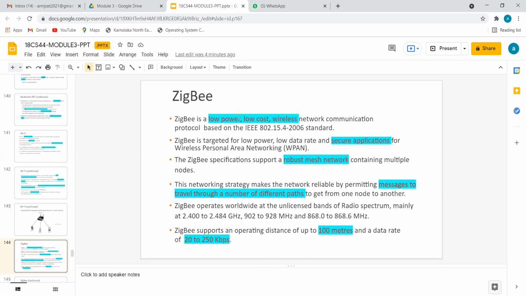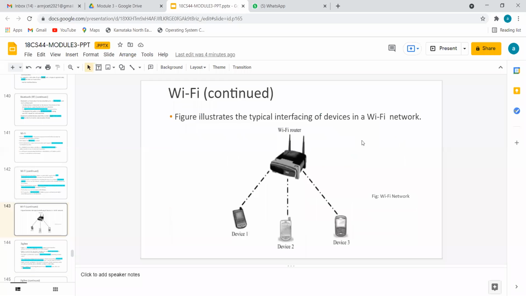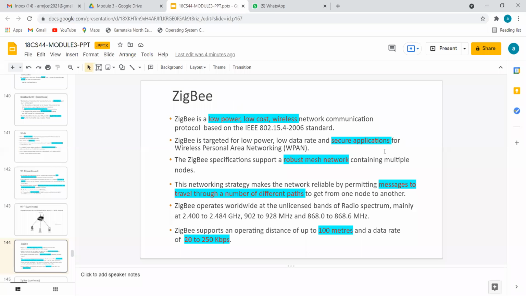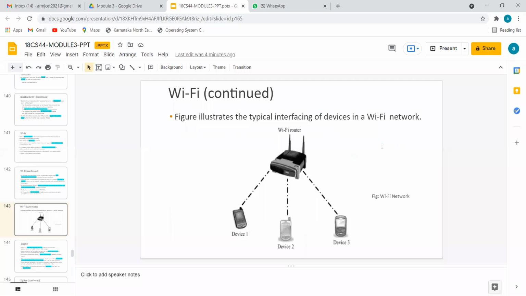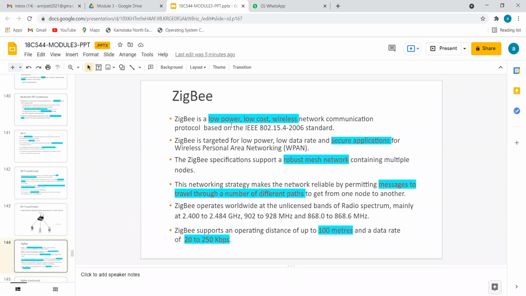Next one is the Zigbee protocol. I hope you can get a question on this because it's important. It's the last one, Zigbee. Again, it's a low power, low cost, wireless protocol. It's a secure application compared to the earlier Wi-Fi. Zigbee protocol is more secure nowadays. Enhancement in Wi-Fi is improving its security, but still Zigbee is also a secured method of communication or data transfer.